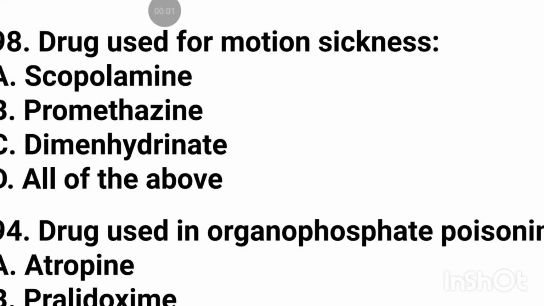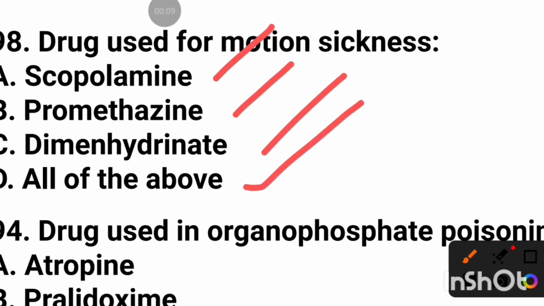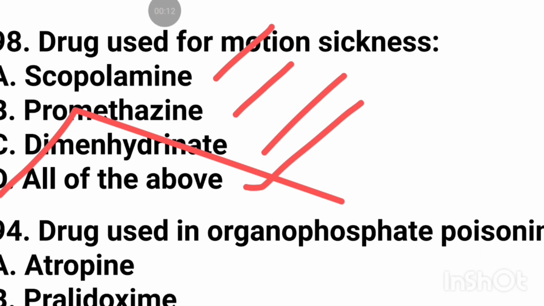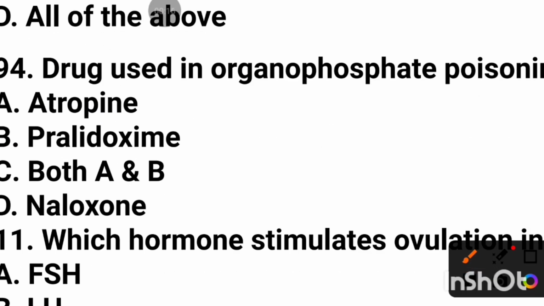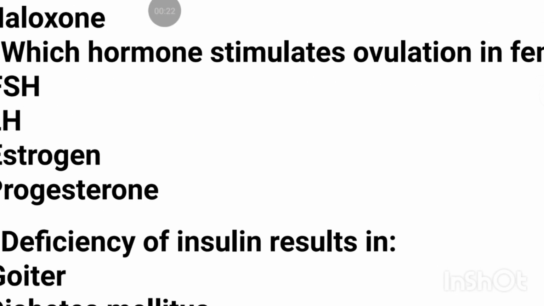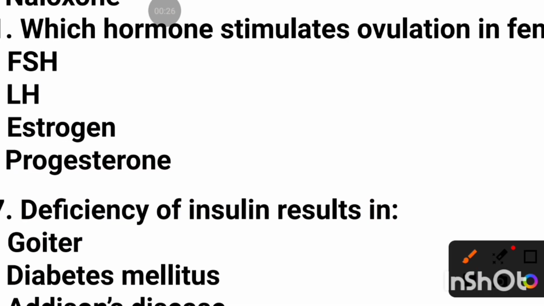Drug used for motion sickness is scopolamine, promethazine, diphenhydramine. All of the above. Drug used in organophosphorus poisoning is atropine, pralidoxime, both A and B. Which hormone stimulates ovulation in females? Progesterone.